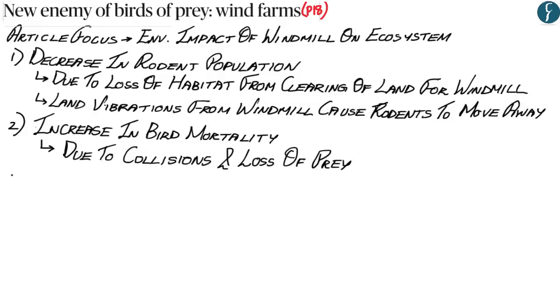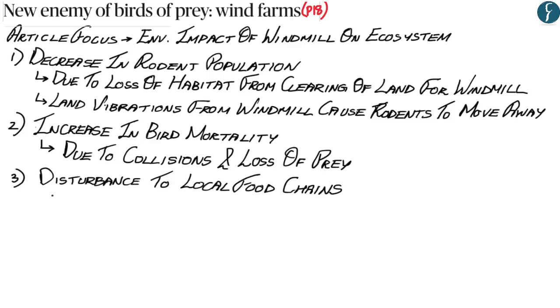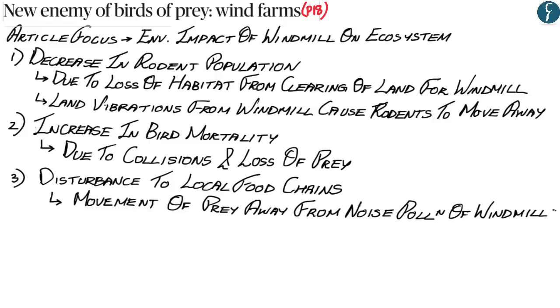And the third and final environmental impact of windmills, as given in both of the articles, is a disturbance to the local food chain, wherein windmills cause a lot of noise pollution, and because of this, a lot of prey such as rodents and small mammals move away from this area. The article has given an example that a windmill gives roughly around 85 decibels of noise, which is equivalent to large trucks. And this movement of prey such as rodents and small mammals away from the area of windmills has caused major disturbances to the local food chain.